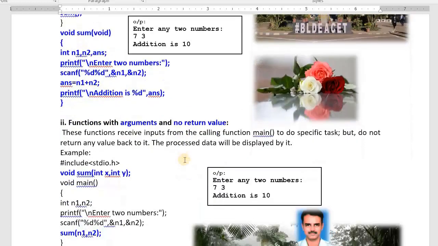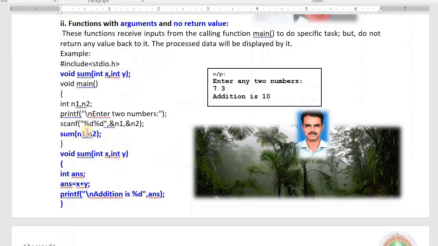Function with arguments and no return value. This function will take input, but it's not giving any result back. Function will take two values. It will not return any value. Int n1 and n2, we read numbers, we pass the numbers. n1 is transmitted to x, n2 is transmitted to y. Int answer equals, we make the sum, we print.